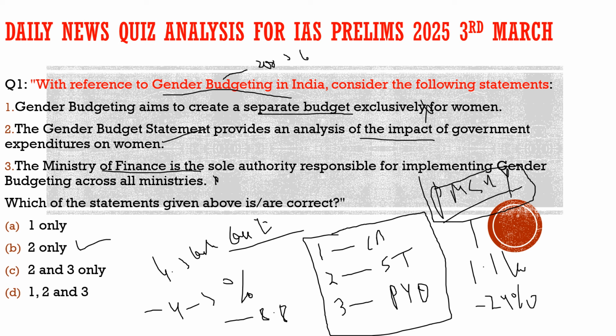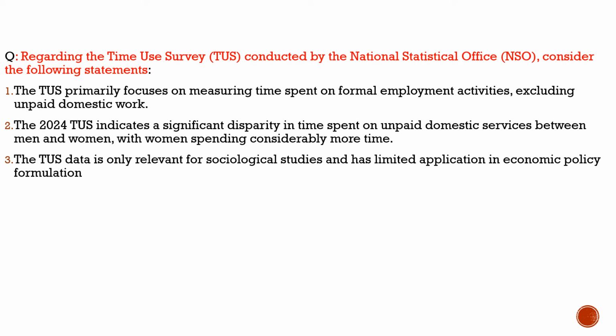Now let's move to another slide and see what question we had brought here. Here the question is with respect to the time use survey. Which authority gives us the time use survey? It is the National Statistics Office. We saw its reports. It has been published so far only two times, first in 2019, then second time in 2024, and it has highlighted how people spent their time with respect to unpaid domestic work.